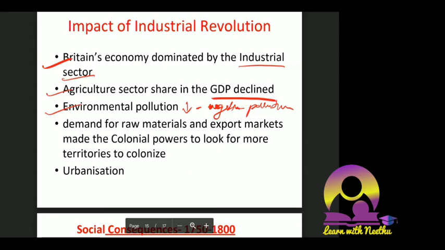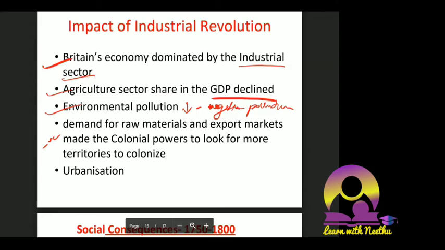Demand for raw materials and export markets made the colonial powers look for more territories to colonize. This is also a negative effect. Whatever colonies they could import from, they were doing. But more profit was required. I told you capitalism is an individual concept, not a government concept. Every individual, every company, every factory wants to earn more and more. They need more raw materials, so Britain was forced to look for more colonies to get more raw materials.